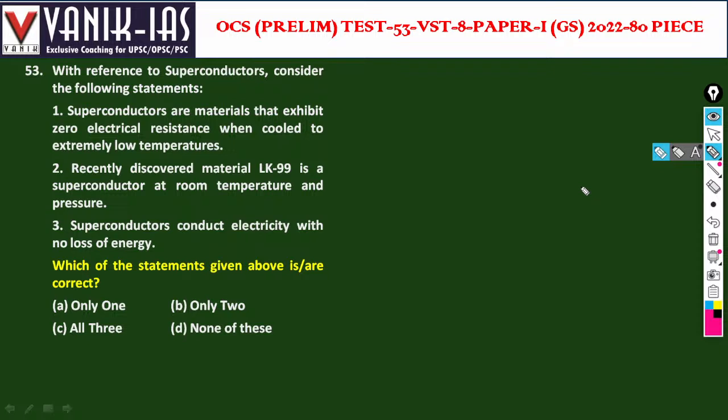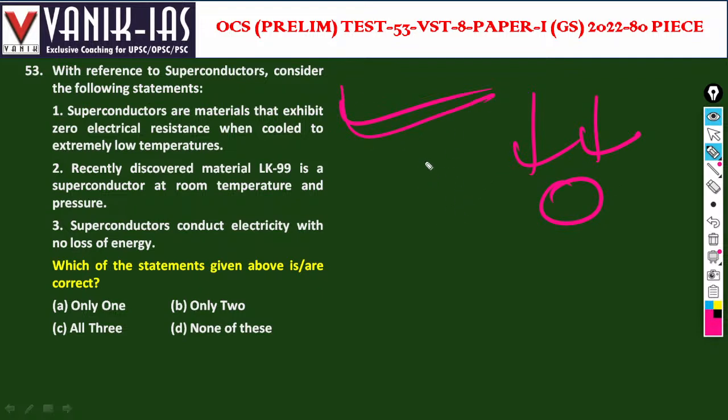With reference to superconductors, consider the following statements. Superconductors are materials that exhibit zero electrical resistance. Yes, if you decrease the temperature, resistance decreases. At absolute zero temperature, resistance becomes zero. So it becomes a superconductor when cooled to extremely low temperature. Because in case of a conductor, if you increase the temperature, resistance increases.